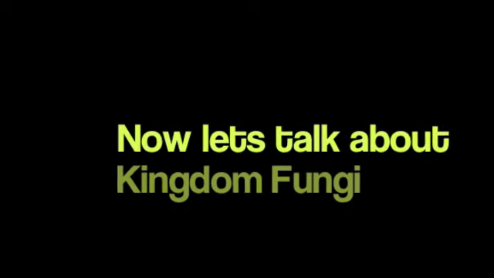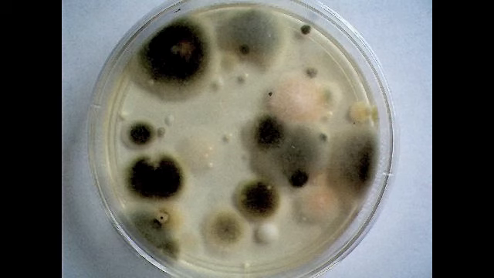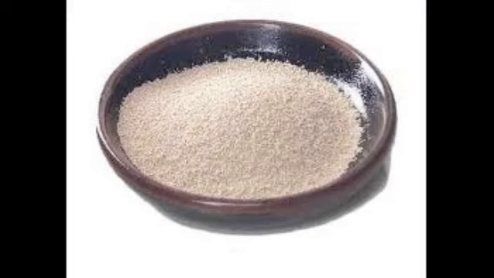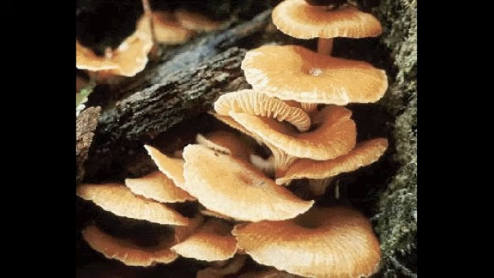Here are some examples from Kingdom Fungi. You've probably seen most of these when you walk through the woods or the grocery store. All the organisms in Kingdom Fungi are eukaryotes. They have cell walls made of chitin. Most of them are multicellular, but there are a few that are unicellular. They're heterotrophs, so they absorb nutrients from other sources and they don't make it themselves. Some examples are mushrooms, yeast, and shelf fungi.